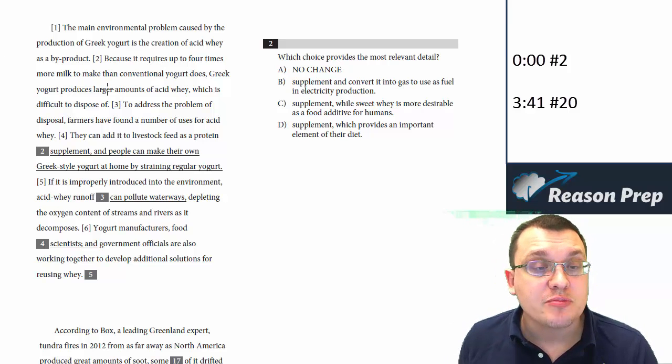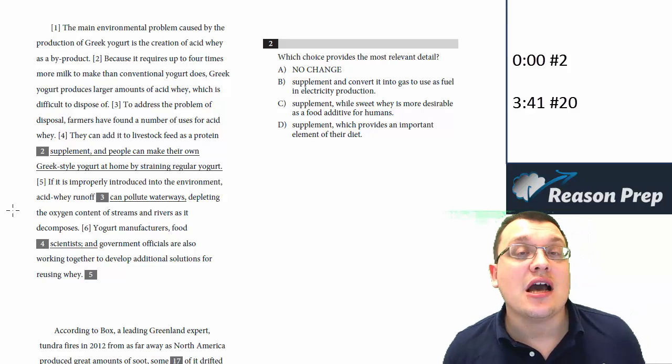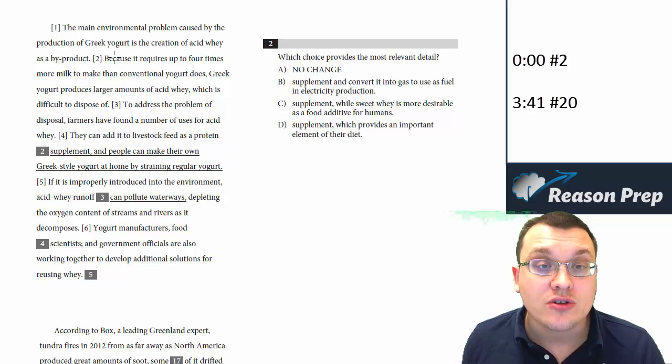As we mentioned in the previous video, I'm going to read starting from a few sentences before, and I'm going to read a few sentences after. And again, we do this because we need the context. We need to see how the sentence fits in what's going on as a whole.